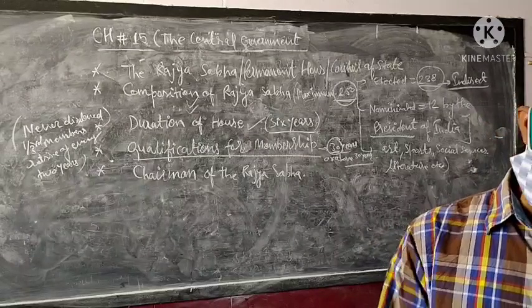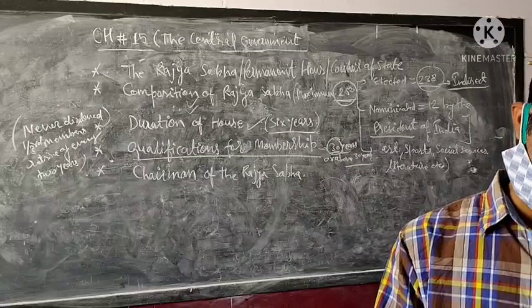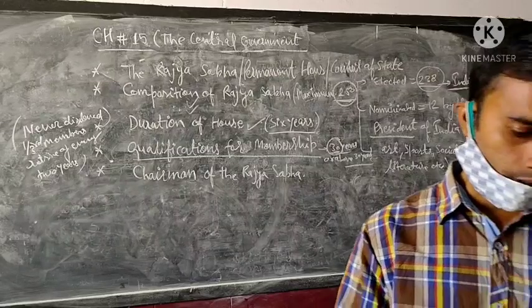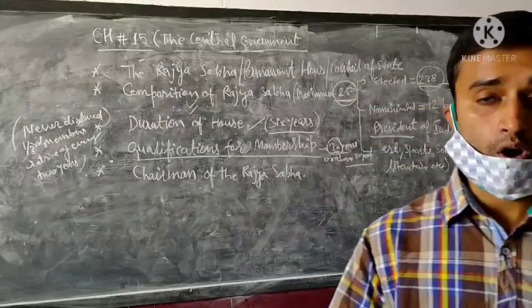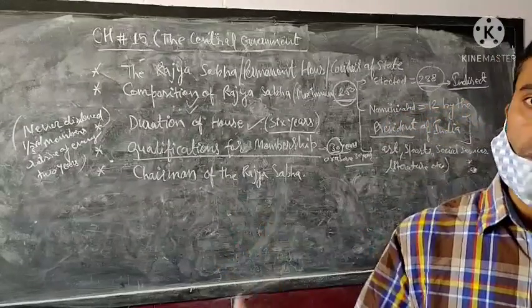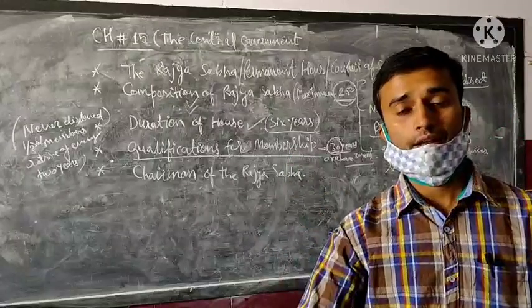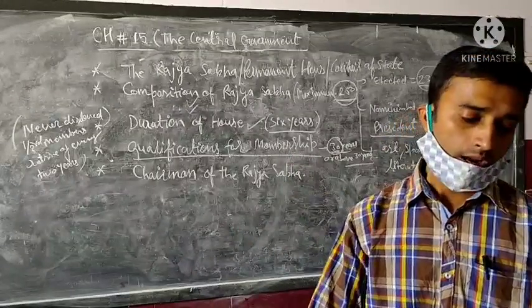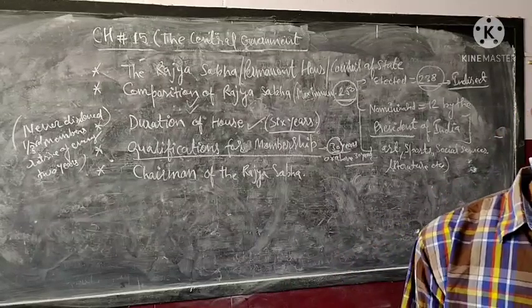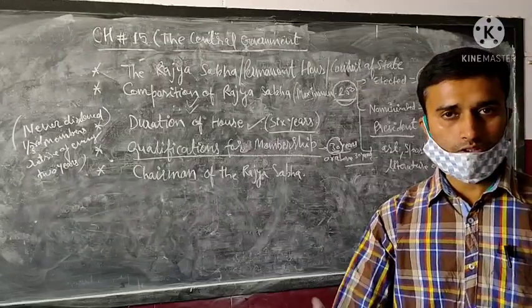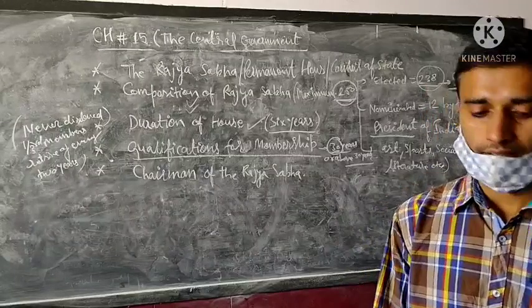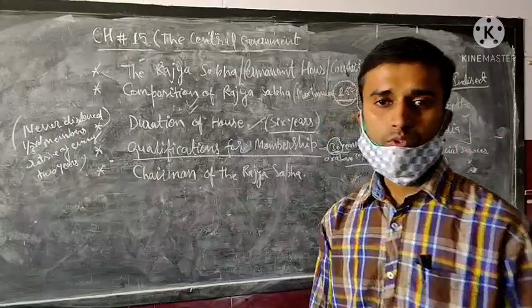Okay. Many times the question is asked, what is the age difference between both the houses? Many students are confused. First of all, he or she must not be of unsound mind. Citizen of India, 30 years of age or above, and qualified under any law of the parliament. He or she must not be an undischarged insolvent, and must not be an alien. It means the member of the Rajya Sabha must be qualified.